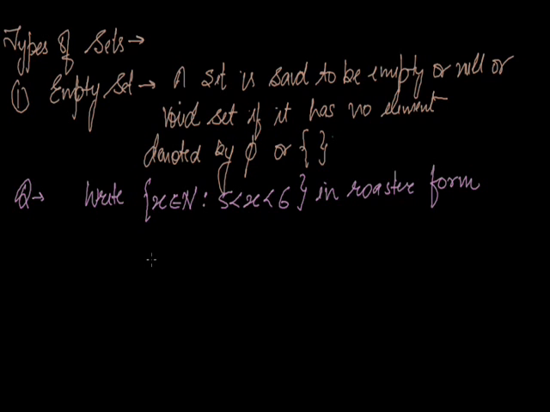As we see, x is between 5 and 6 and x is a natural number. We don't have any natural number between 5 and 6. So in set A there is no element, so we can write it as phi. This is the first type.